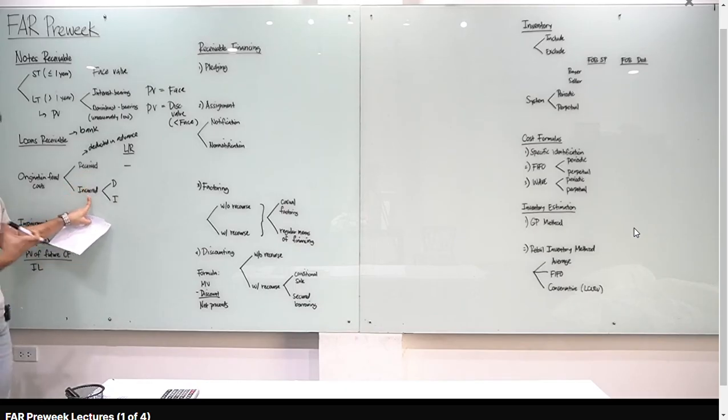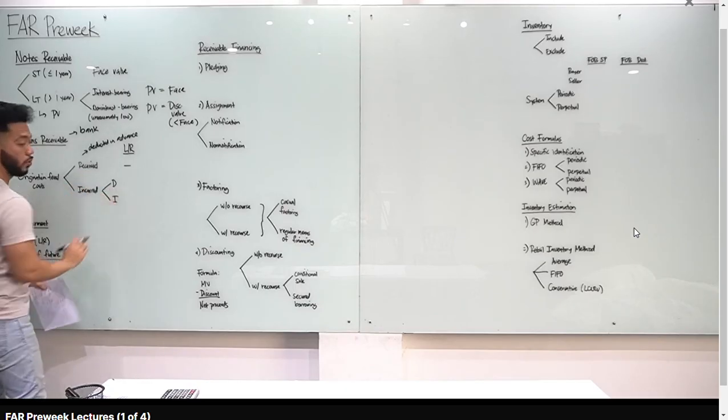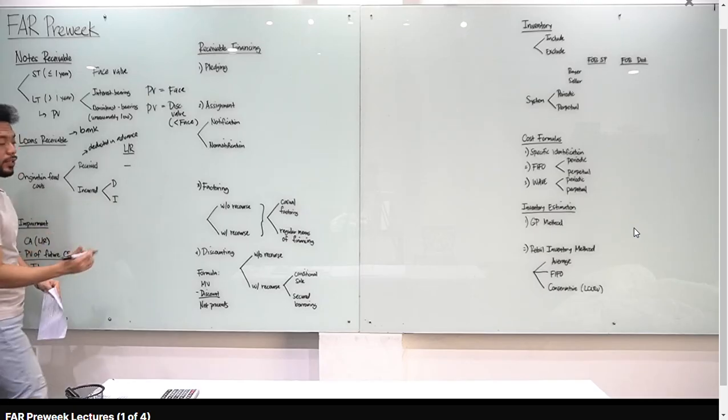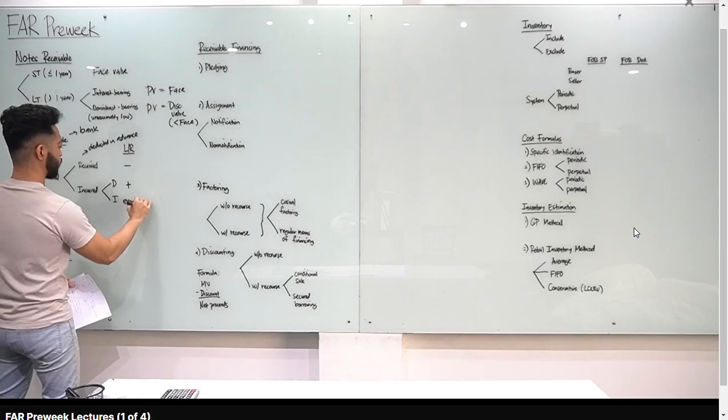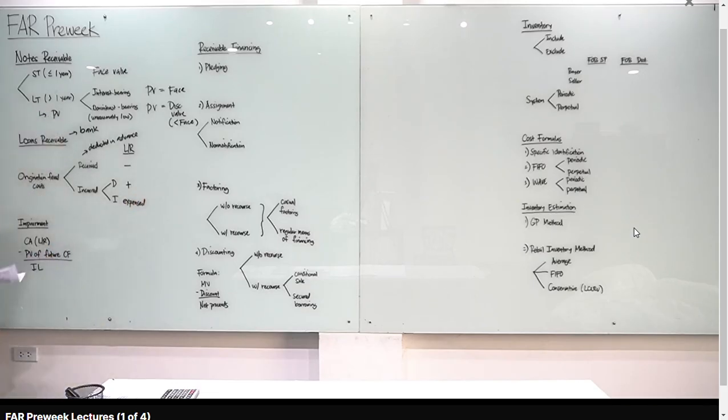Kapag incurred, kapag tayo yung gumastos, tignan mo muna if it's direct or indirect. If direct, sisingilin natin yan kay borrower. So, plus yan. If indirect, expense naman yan. Alright? Now, let's go to impairment.